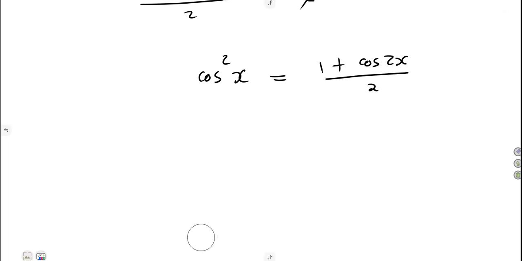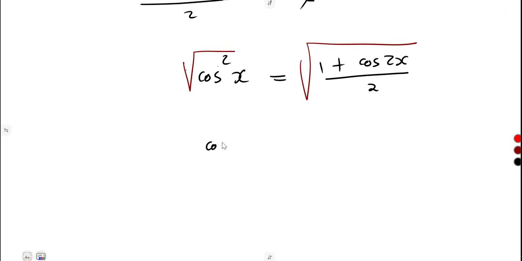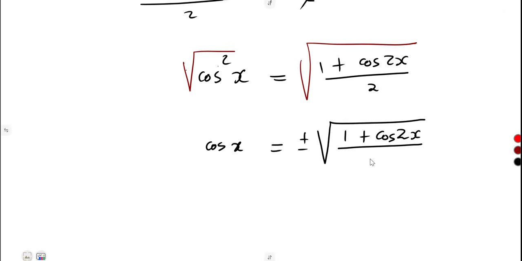What is affecting it is the square. Get rid of that, introduce the square root, and the square root and the square cancel. So cos of x is equal to the square root of this, and we know that the square root of any number is plus or minus. Plus or minus the square root of 1 plus cos 2x over 2.